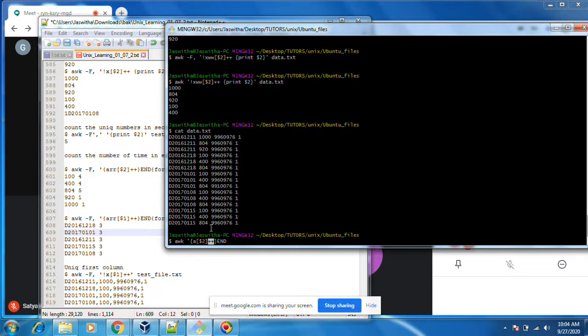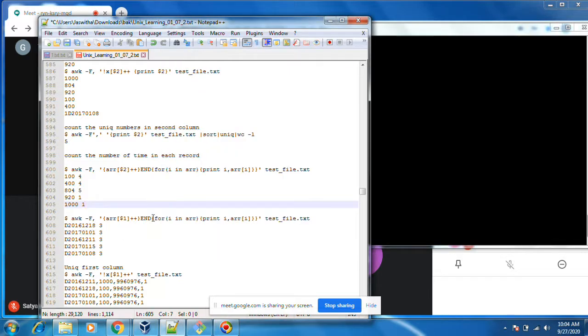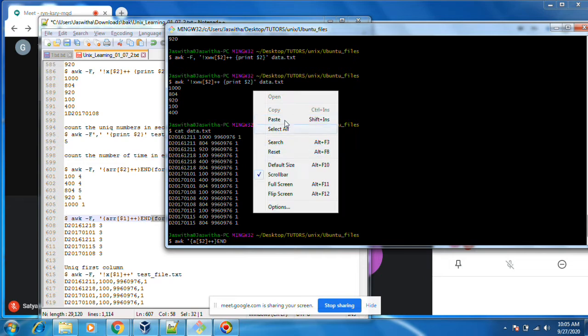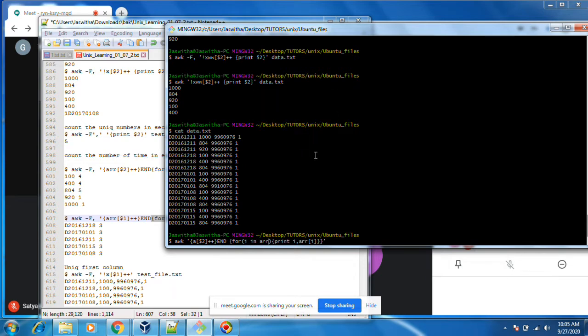Okay, suppose 1000 came, a of $2 becomes 1. Again 804 came a second time, so the value at that index will increase. I will tell you, let's run this command. It's very simple. Instead of ARR, you can put anything as you wish. This is the name.